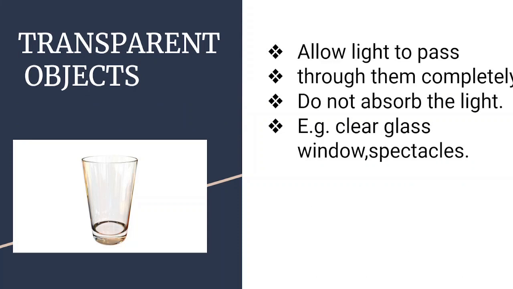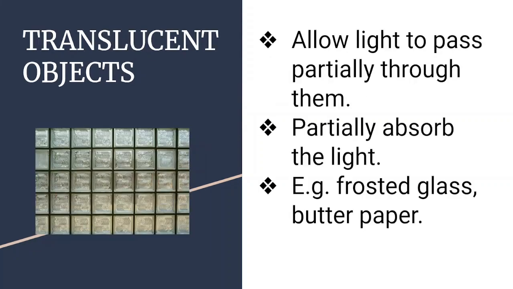If we talk about transparent, translucent and opaque objects. Transparent objects. What are transparent objects? Objects that allow light to pass through them completely, and do not absorb the light. When light completely passes through, the object is called transparent. Examples could be clear glass, specs, window and all that.